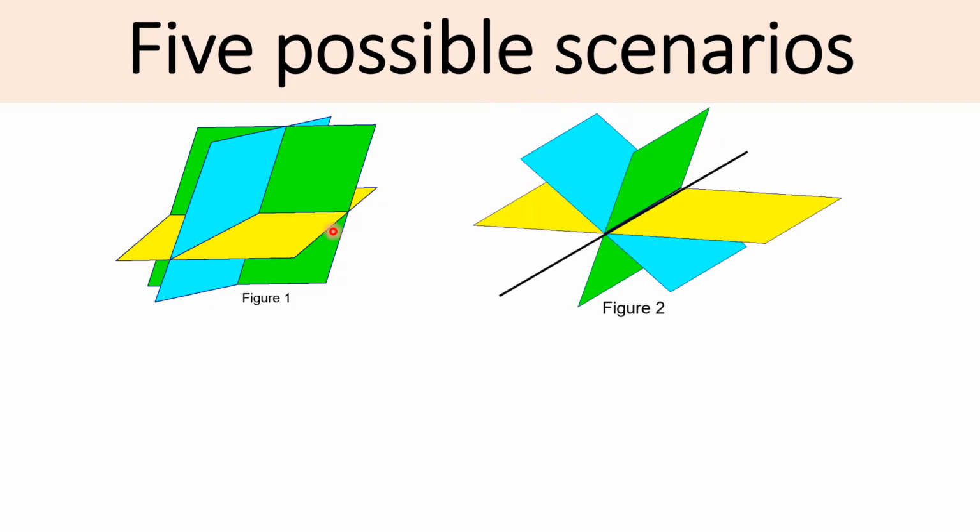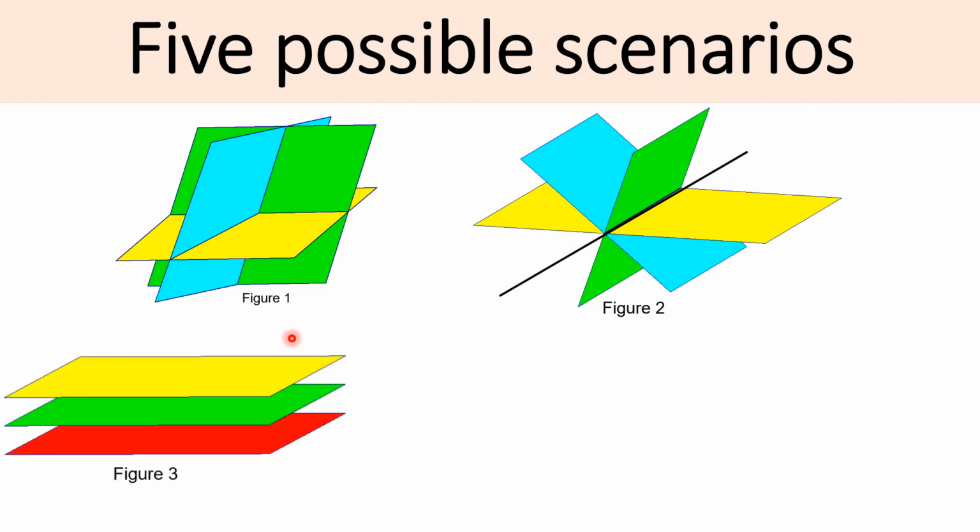Second possibility is the three planes meet along a line, the line of intersection of the three planes. A third possibility is the three planes are parallel and distinct from each other, right? They're parallel to each other and they're distinct. And in this case, obviously, the three planes don't meet.